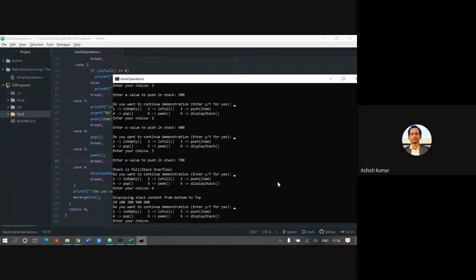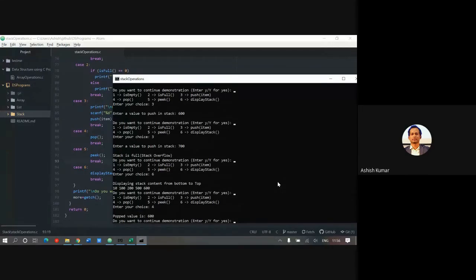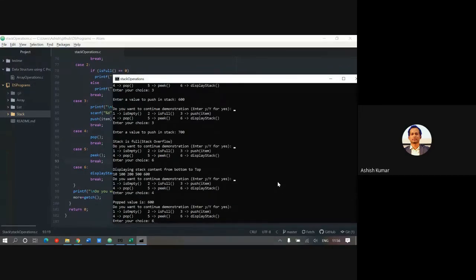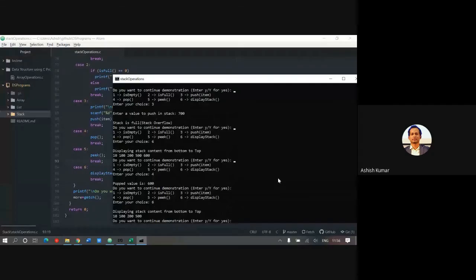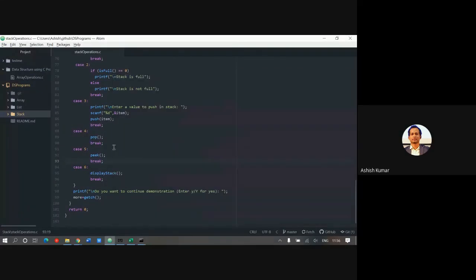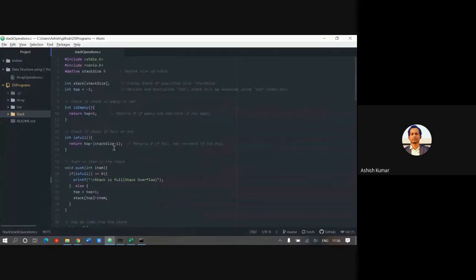Just for demonstration, I'll say pop. Pop should take out 600. 600 is out, and see, display will give you all the values except 600. This is the demonstration of stack, and this is the complete code of this program. You can use it.